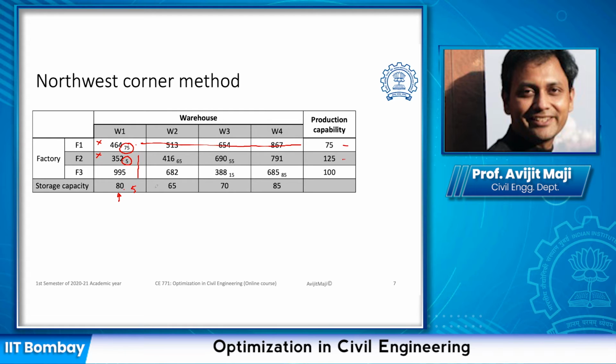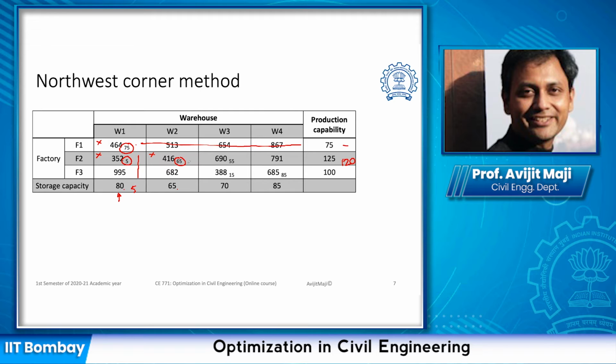Once I cross out this column, my next northwest corner is going to be this one. Now if I look at the supply and demand, I have already assigned 5 out of 125, so I have 120 to assign, and here I have 65. So out of this, the maximum I can assign is 65.